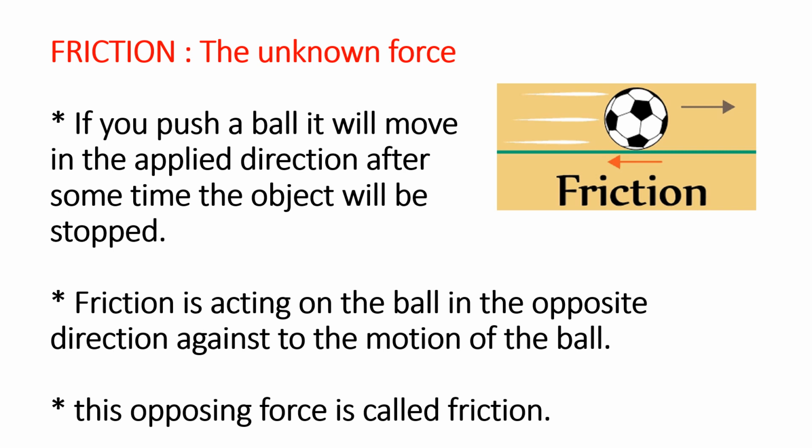You will understand the definition better when we come to relative motion. Friction always works in the direction opposite to the direction in which the object is moving or trying to move. That is, friction always slows a moving object down.